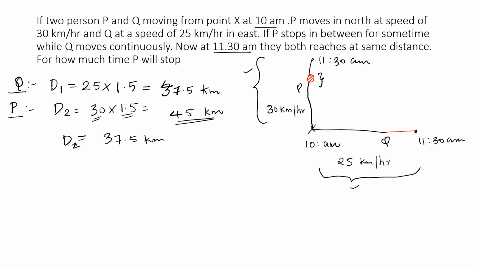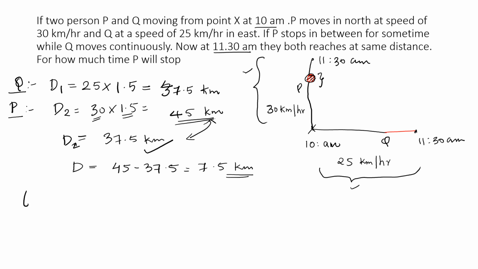But it traveled only 37.5 kilometers because in between it took a break for some time. So what is the difference between these two distances? The difference is 45 minus 37.5, which is 7.5 kilometers. It didn't travel this 7.5 kilometers.